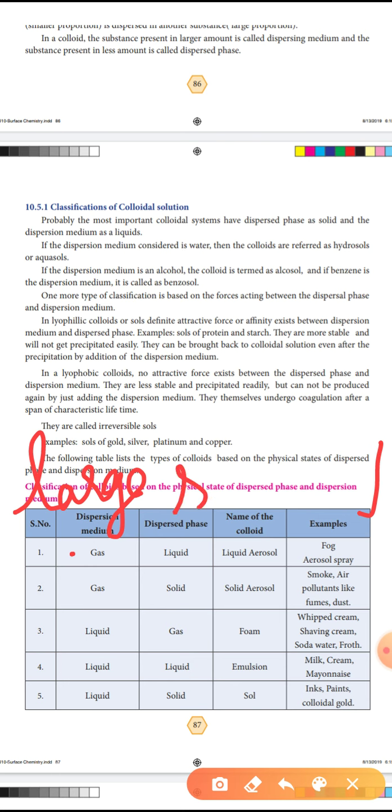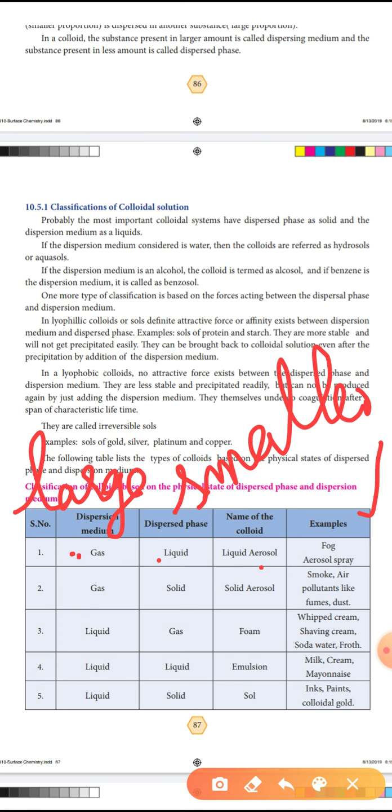Dispersed phase means smaller amount. Okay, so here gas in liquid. Gas is the larger amount of substance, liquid the smaller. So that name of the colloid is liquid aerosol. Liquid aerosol. Example, fog. You know that fog, early morning.